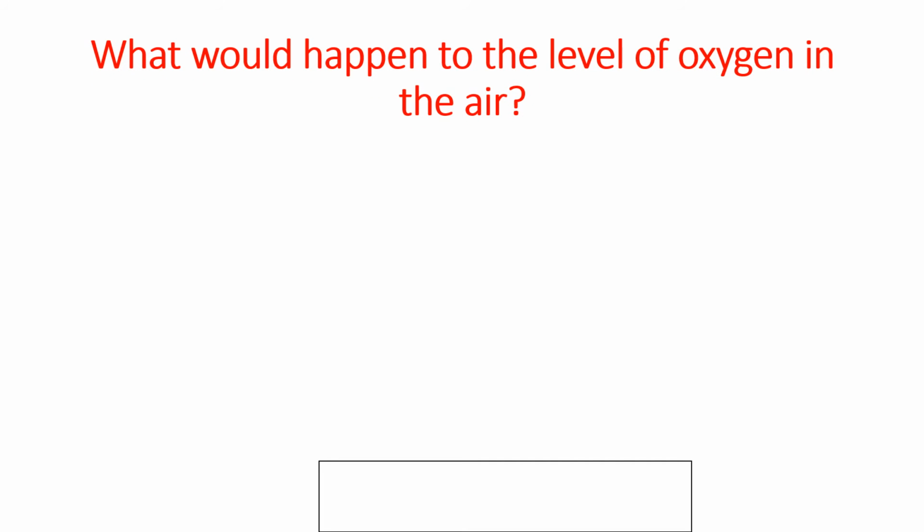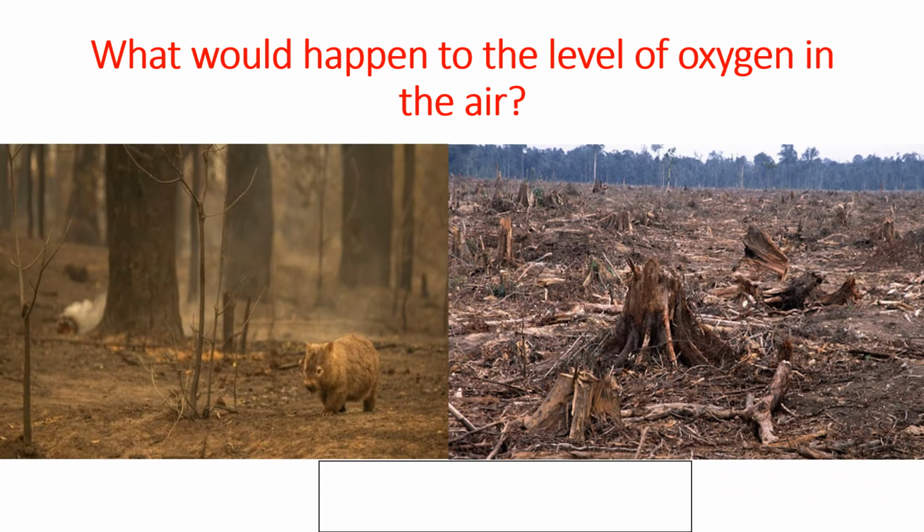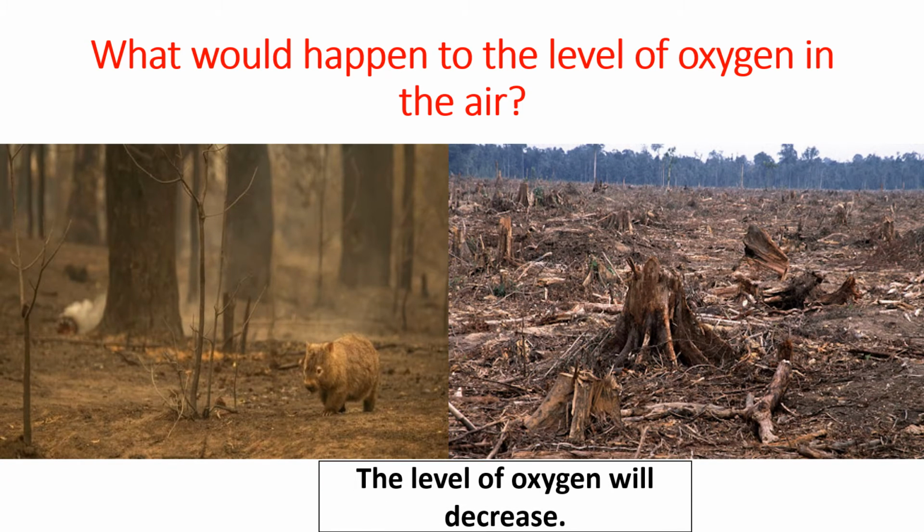Next question is, what would happen to the level of oxygen in the air? Okay, if there is deforestation, or if we are going to cut all the trees in the forest, therefore the level of oxygen will definitely decrease. Okay, because as we have learned before, in the process of photosynthesis, the green plants produce oxygen. So if we are going to cut the trees, therefore the level of oxygen will decrease.